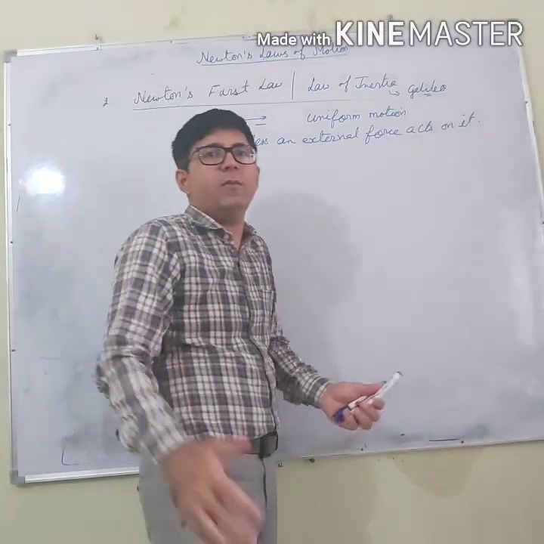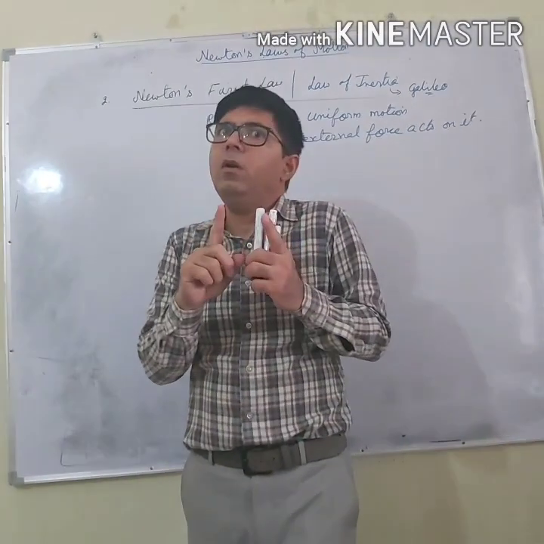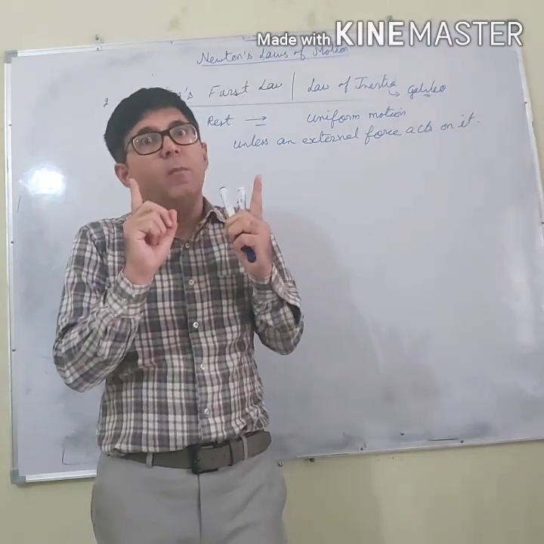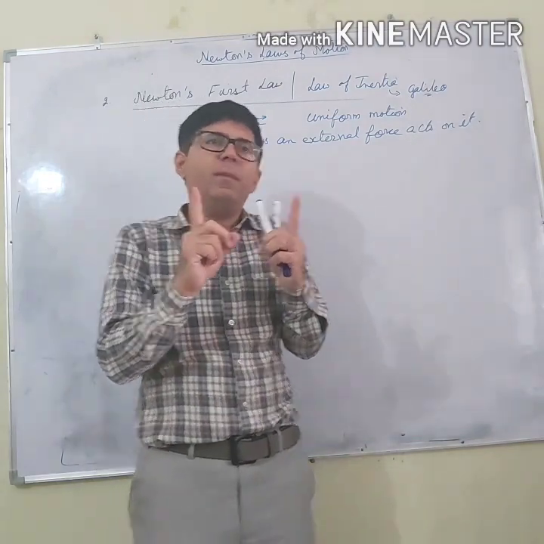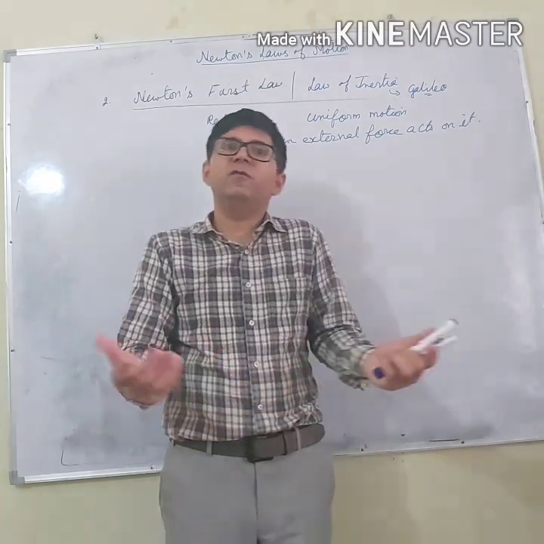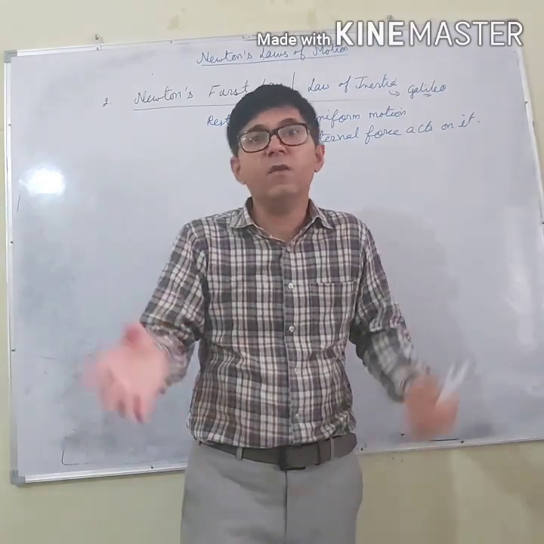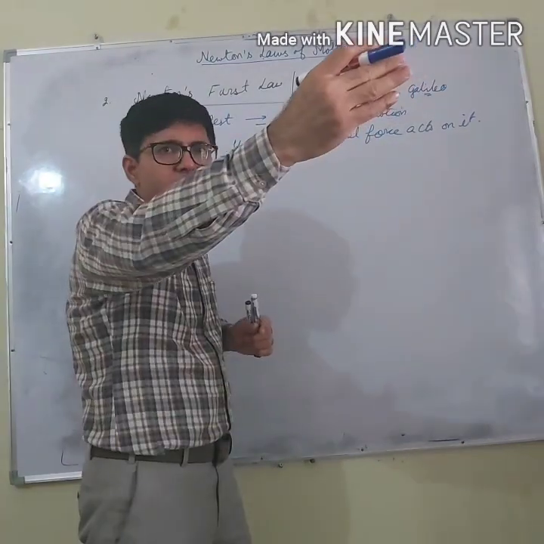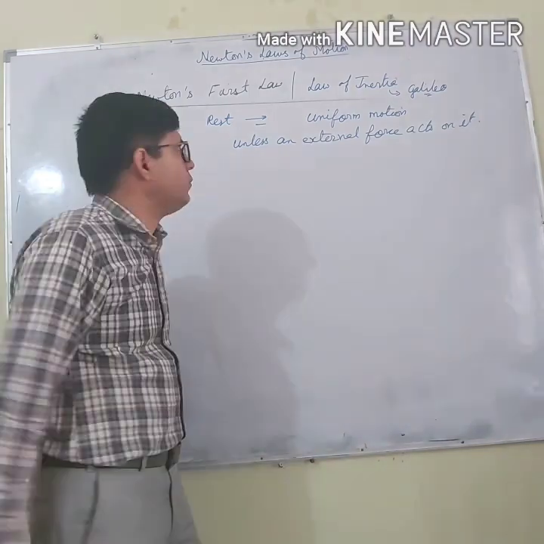Let us say you are in space, and if you throw a ball in space, it will continue to move with the same velocity. The ball will not stop. If we have thrown it with a velocity of 10 meters per second, it continues to move with a velocity of 10 meters per second. Why? Because in space there is no friction. There is no other resistive force. So that's why the ball will continue to move unless an external force acts on it.